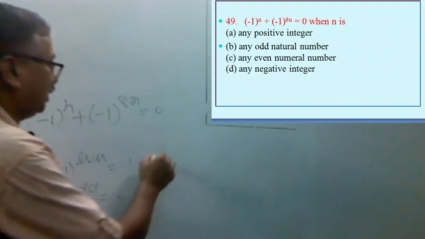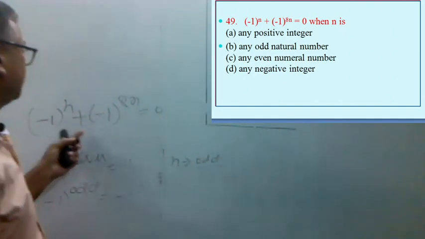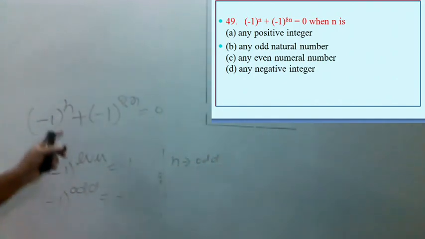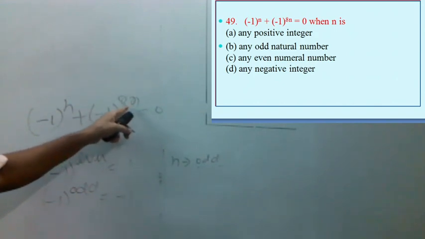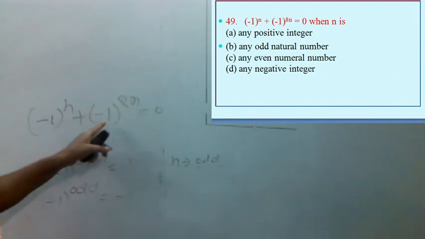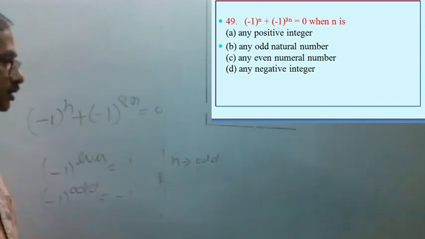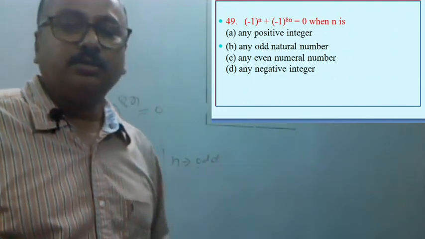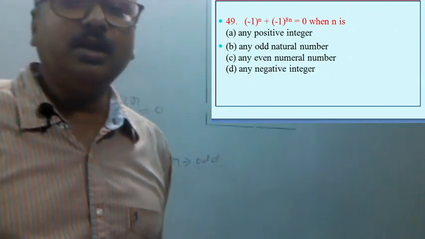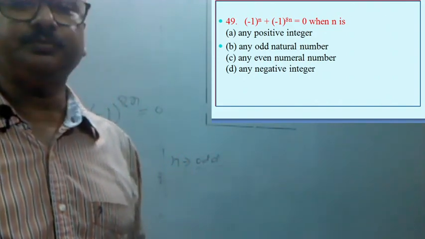So here definitely n should be odd. If n is odd, then 8n will be even. If n is say 3, minus 1 to the power 3 is minus 1, and if we put n equal to 3, 8 into 3 is 24. So minus 1 to the power even number will be positive. Ultimately we will get 0. So definitely value of n will be odd. So the option is any odd natural number. So option B is the correct option.